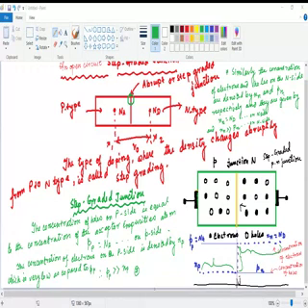There is also linear graded PN junction and step graded PN junction. At that time I will discuss. Okay, sir.